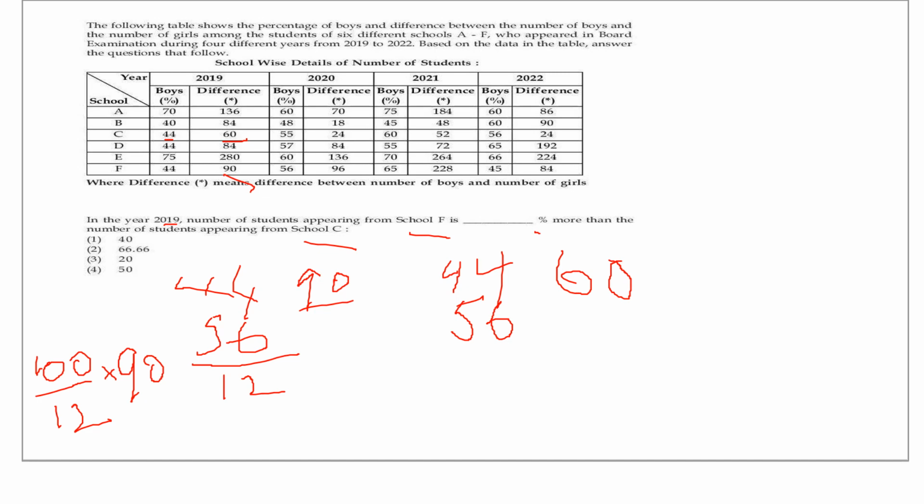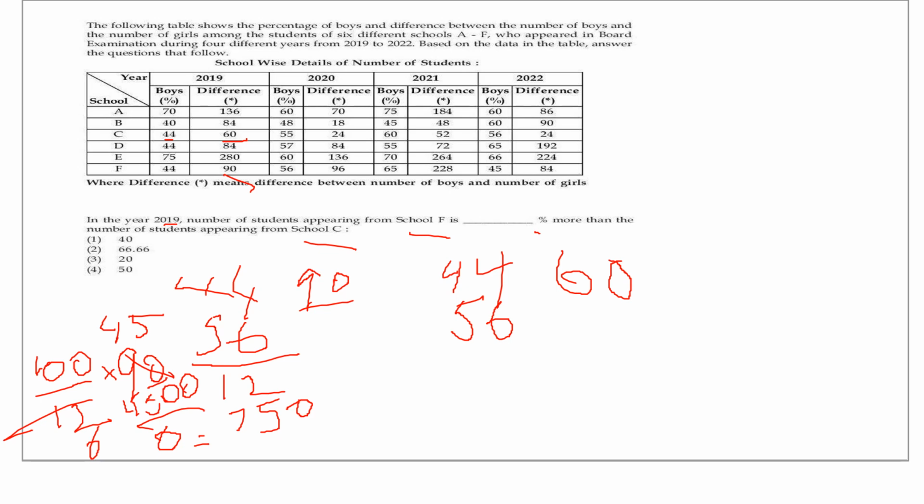Now divide this. 45 into 6, 4,500 into 6, yeah, 7 times, 750. So 750 is the total number of students appearing in the year 2019 from school F.